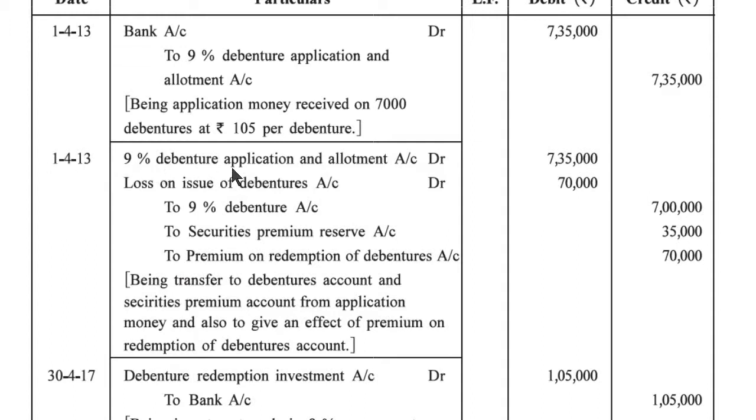1/4/2013, 9% debenture application and allotment account debit 7,35,000, loss on issue of debenture account debit 70,000, to 9% debenture account 7 lakh, to securities premium reserve account 35,000, to premium on redemption of debenture account 70,000. Being transferred to debenture account and securities premium account from application money and also to give effect of premium on redemption of debentures.